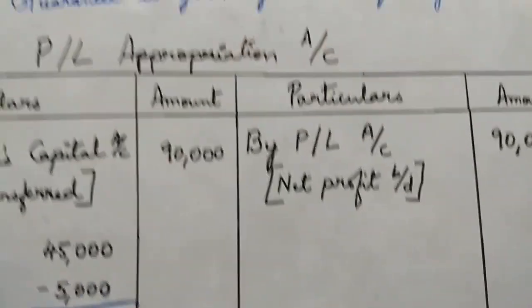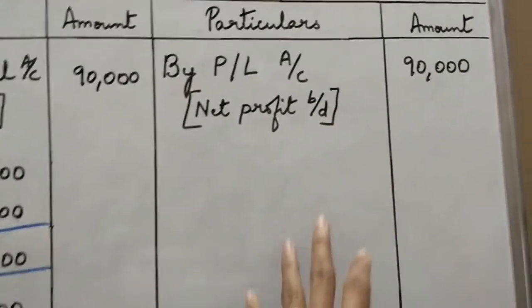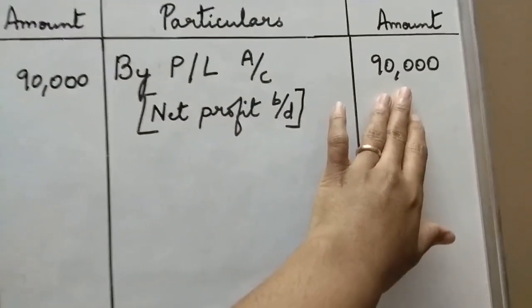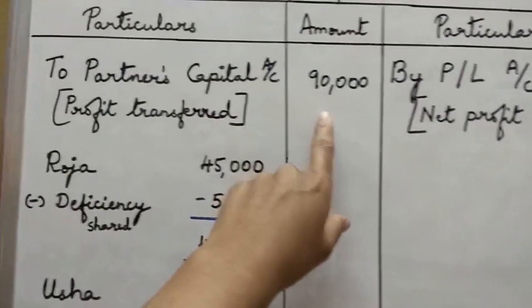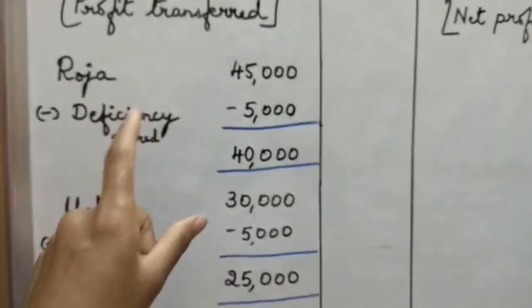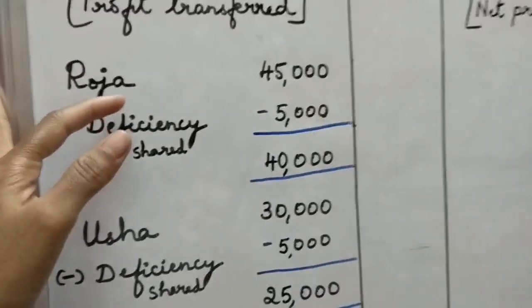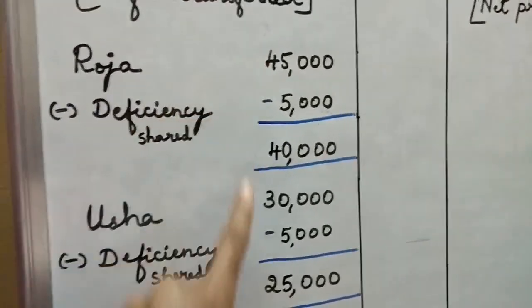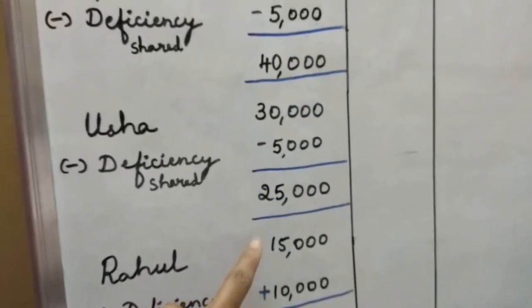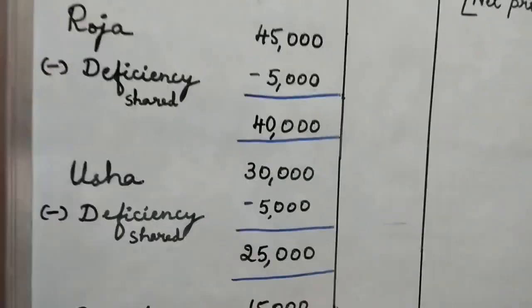Okay, now coming to the profit and loss account, no changes in this. It is the same. Credits are only the profit of the company to be taken. There are no other calculations. Take the same, and that will be transferred to the partners' capital accounts. But when it is transferred to each partner, here it changes. Here for Roja, the deficiency will change. The actual profits will not change for each partner. Only the deficiency will change based on the option or case of instruction given.